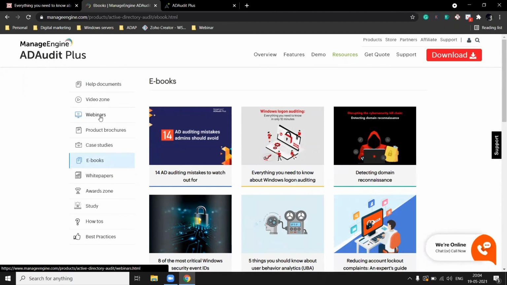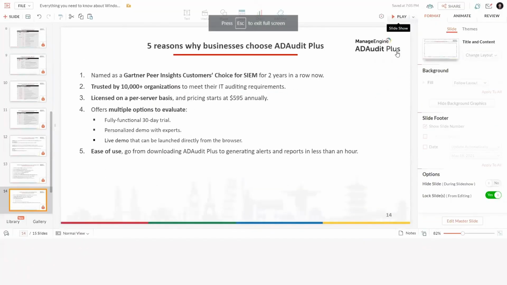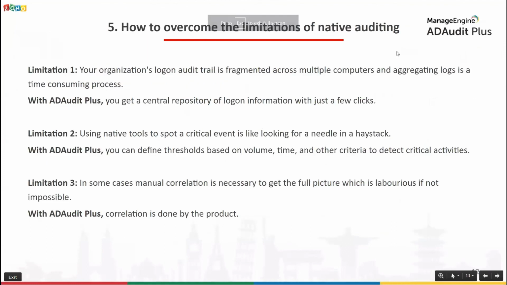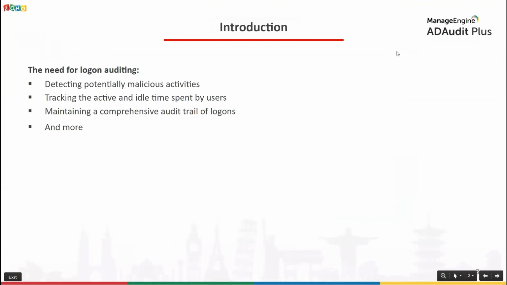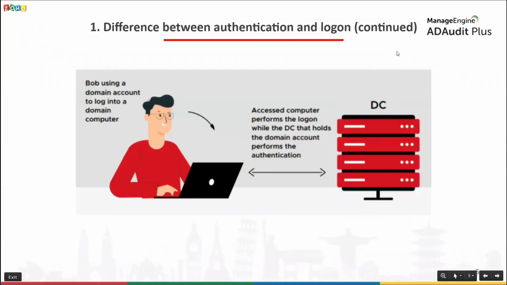With this, we've come to an end of this session. And before wrapping it up, I want to very quickly give you a recap of all that we've covered in this session. We started off by looking at the need for logon auditing from a security compliance and operational standpoint. We then went on to understand the difference between authentication and logon.